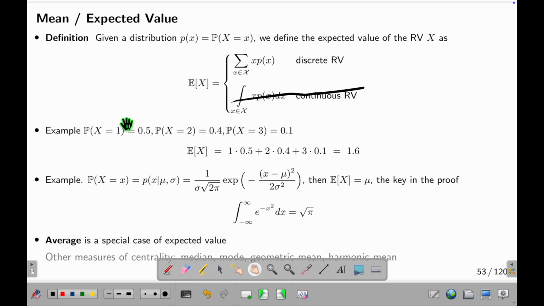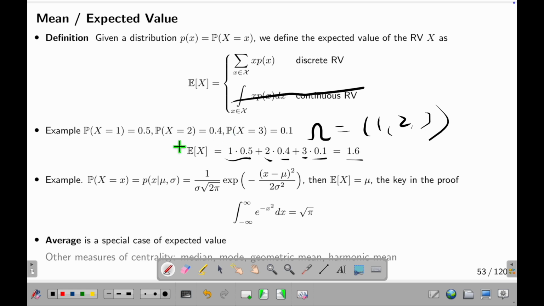So here's an example. Suppose I have this. First, what is the sample space? Look at what's possible for x. It's 1, 2, 3. The probability that x is 1 is half. The probability that x is 2 is 0.4. The probability that x is 3 is 0.1. What is EX? All the small x times their probability. So small x is 1 times the probability x is 1, half. Small x is 2 times the probability x is 2, 2 times 0.4. Small x is 3 times the probability x is 3, 3 times 0.1. And then this symbol means add all of them. Add all of them, so this is a number.